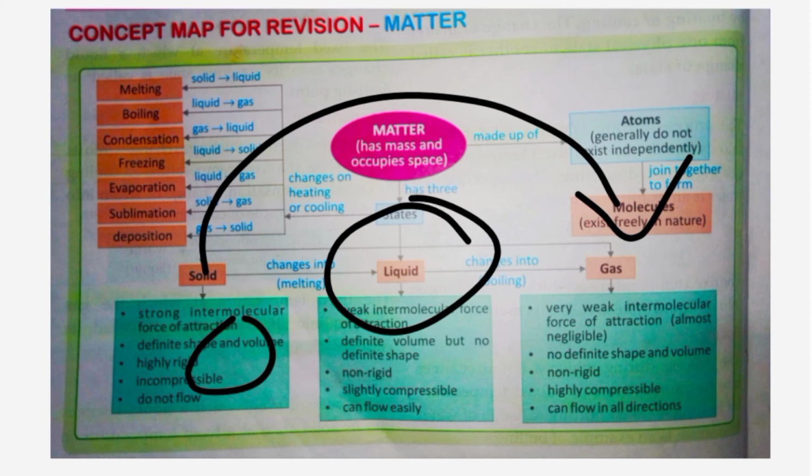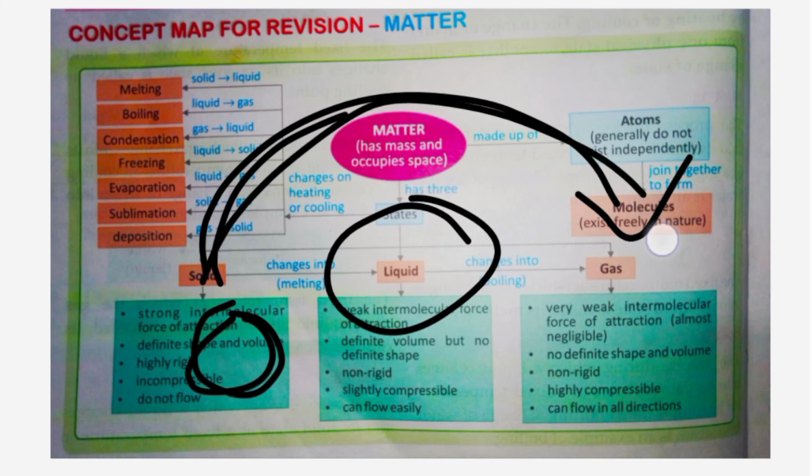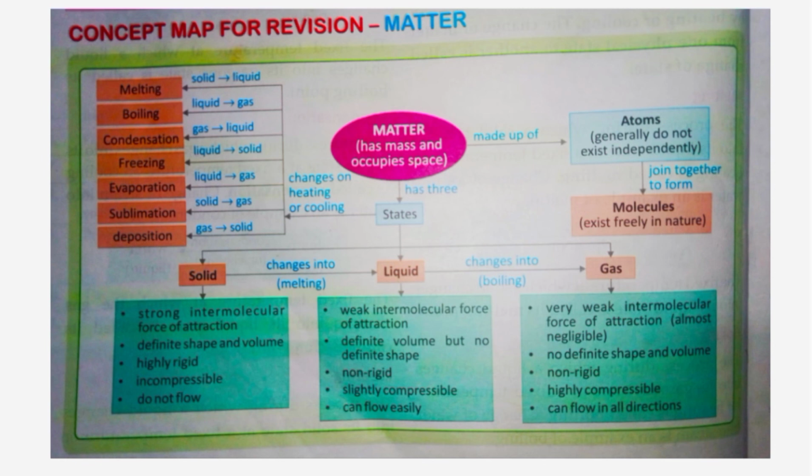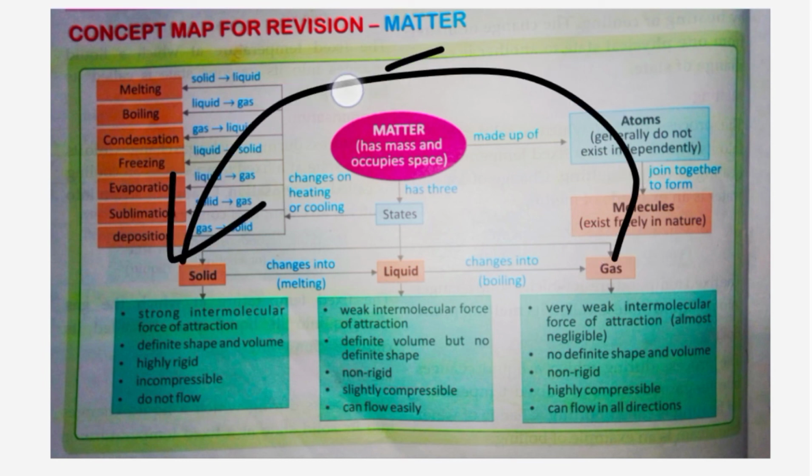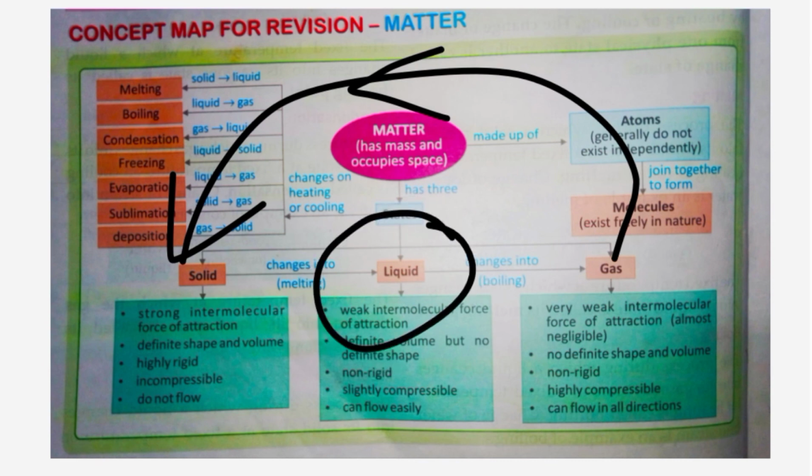That is an example of sublimation, because naphthalene is a sublime solid, a solid which changes directly into the gaseous state, skipping the liquid state, right? Deposition is just the opposite of sublimation. It is a process in which gas directly changes into solid state, skipping the liquid state.